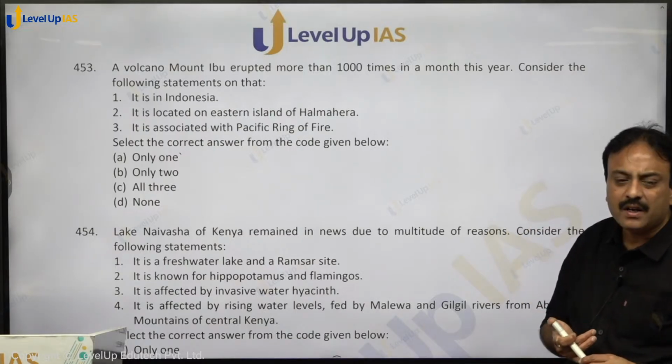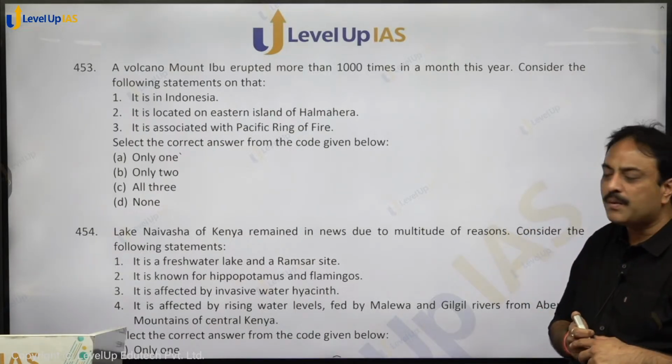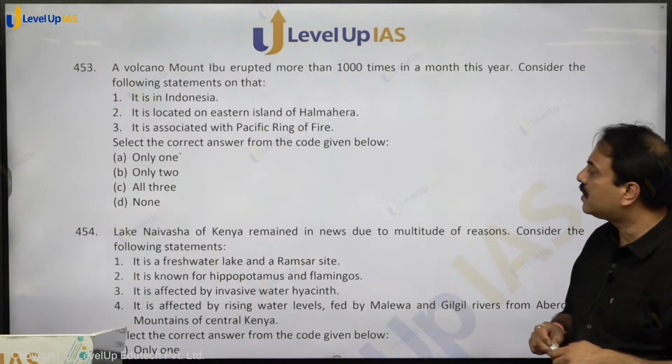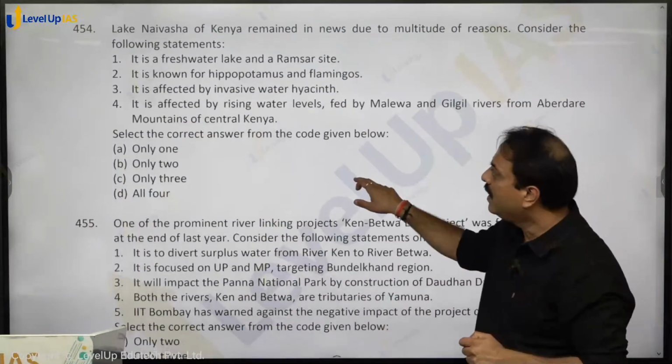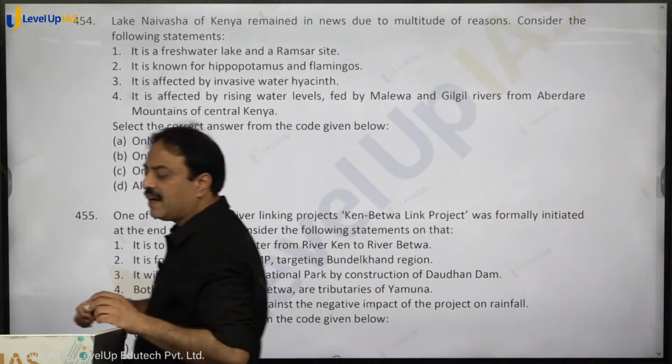It erupted more than 1000 times in 1 month, and it is a part of Pacific Ring of Fire. Correct. All 3 statements hold true. Option C, C for cat, is the correct answer. Lake Naivasha of Kenya.